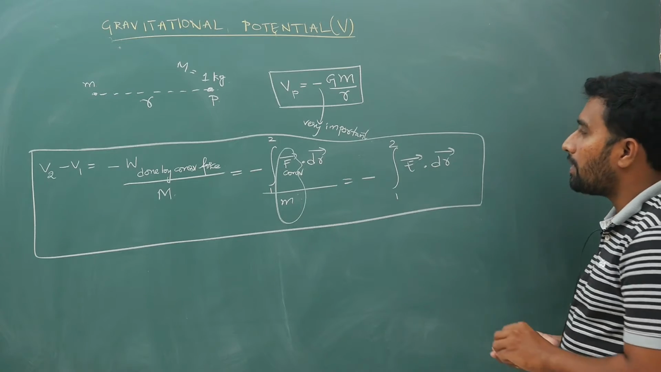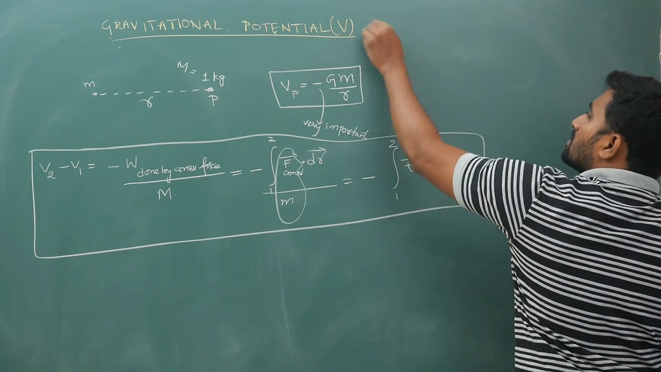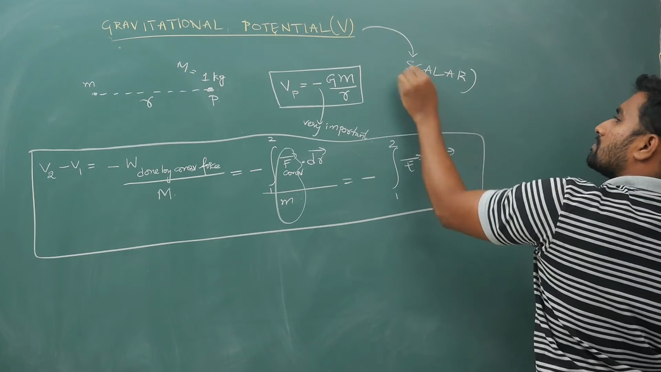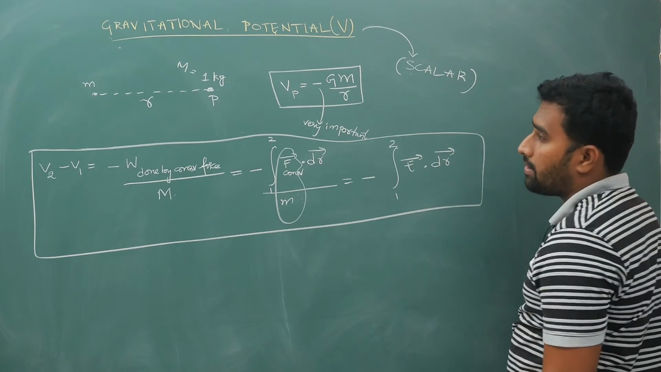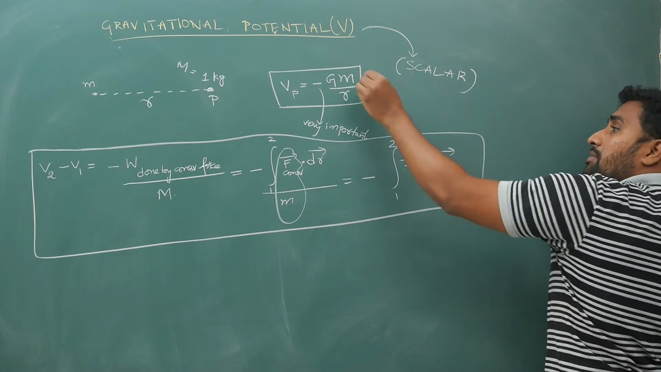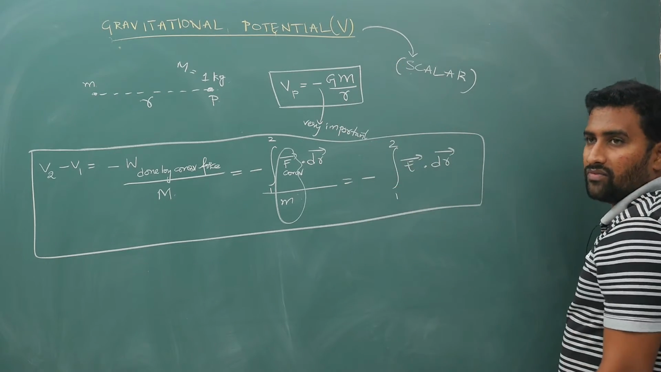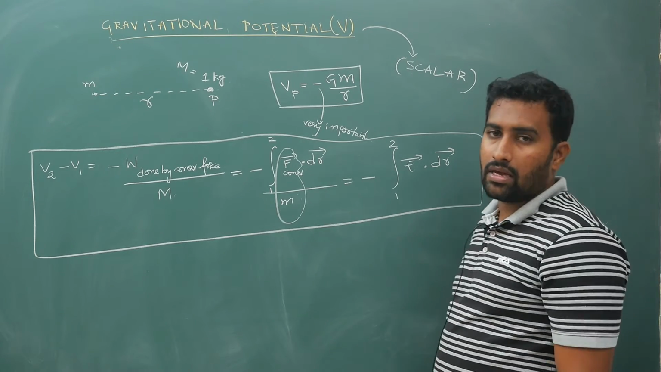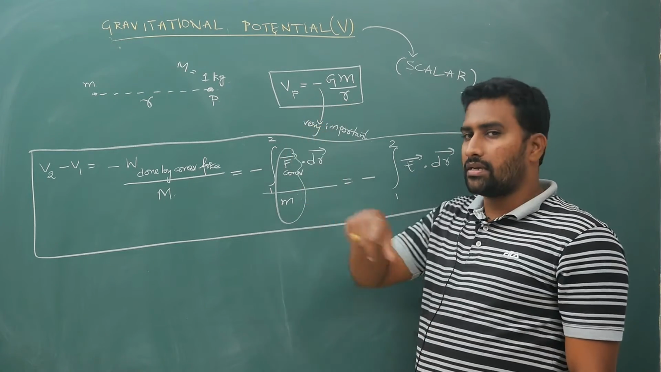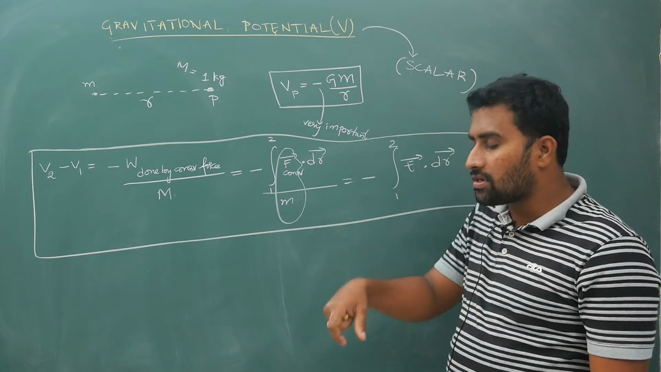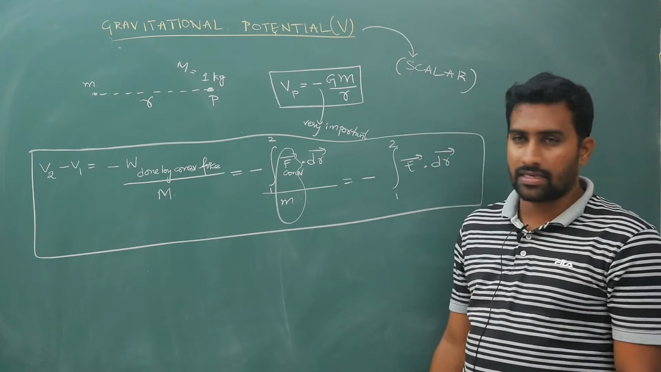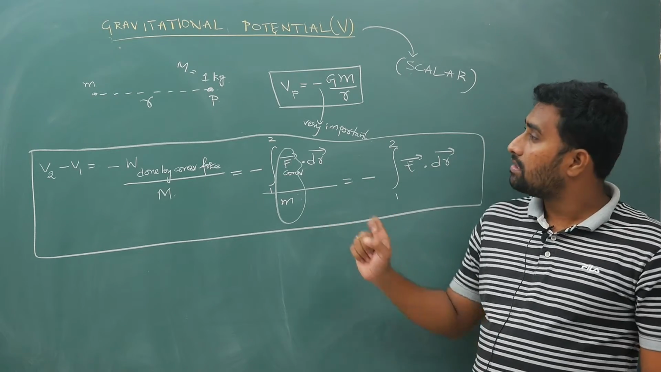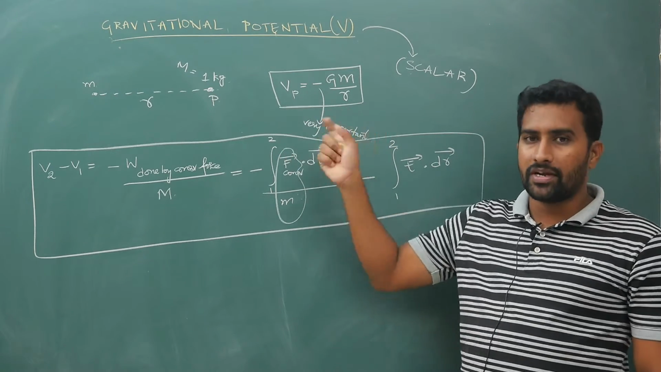Okay, and remember, potential is a scalar quantity. Potential is GM by R, force is G m1 m2 by R square, and field is a vector. Here it is a scalar quantity. For scalars, the negative sign is not taken care of by direction, so we have to mention it. That is why for potential energy and potential we will keep the minus sign. Okay, this definition alone is enough for point masses.